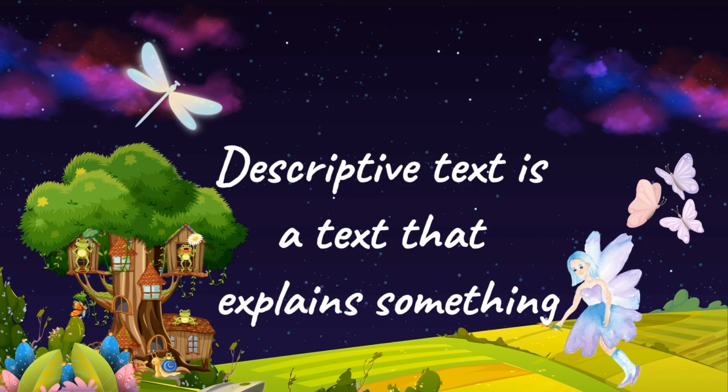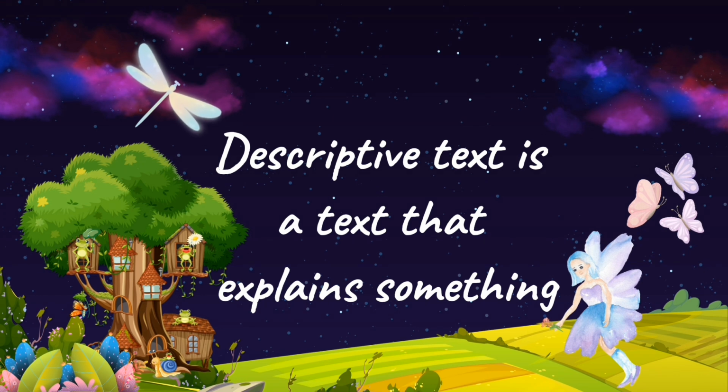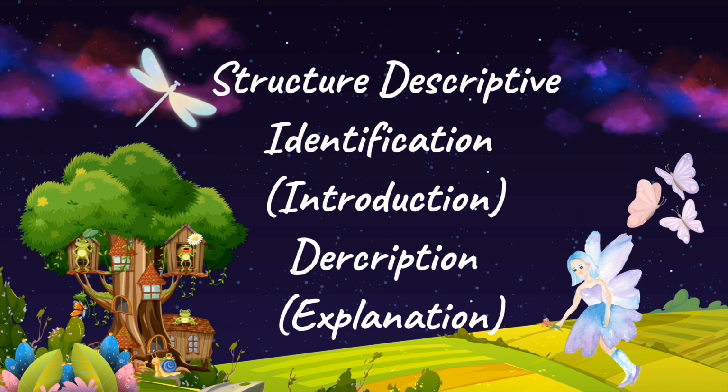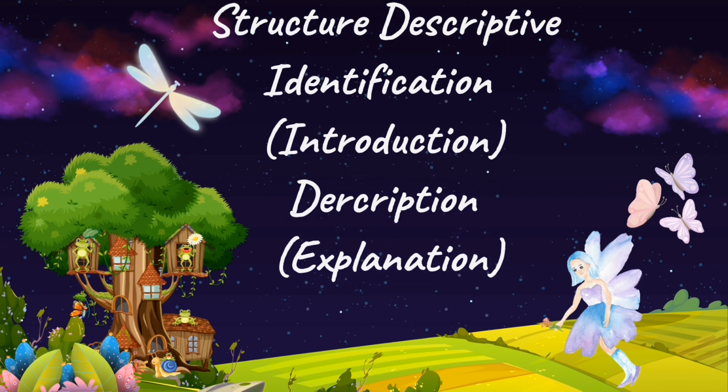Descriptive text. Descriptive text is a text that explains something, be it people, objects, events, or places. Descriptive text provides a detailed explanation so that readers understand the information about the object they are looking for. Structure of descriptive text. Identification or introduction. Identification contains an introduction or explanation of the main characters to be described. This section is located in the first paragraph. The characters can be a person, object, place, or event.